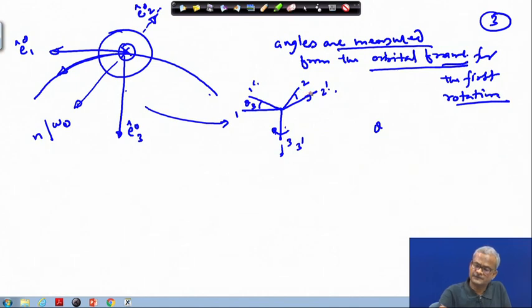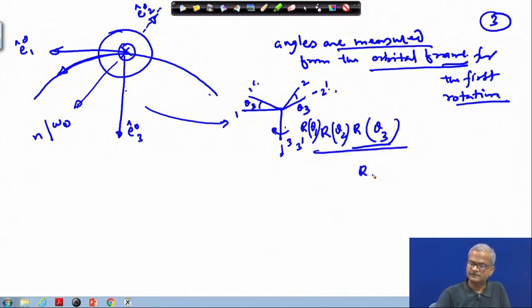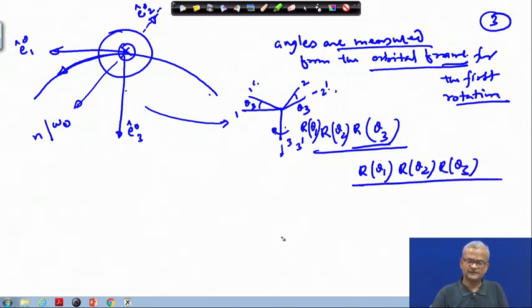So this is theta 3. The first rotation we give as theta 3. This is the corresponding rotation matrix. Thereafter, we give the next rotation as theta 2 about the 2 axis, and then about the 1 axis, meaning R theta 1, R theta 2 and R theta 3. This is the corresponding set of rotations we are choosing.